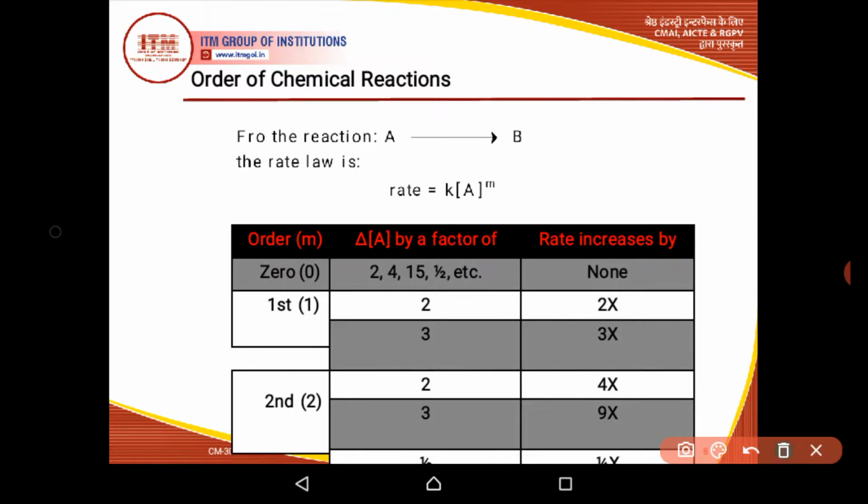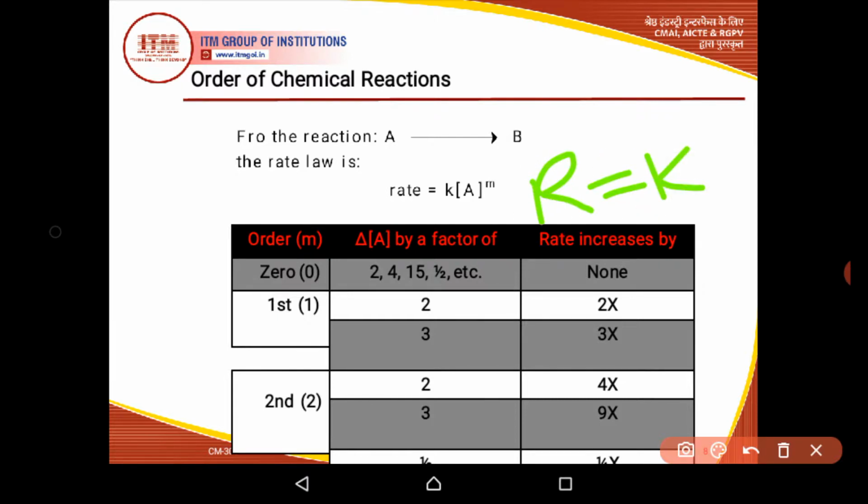It means when there is no concentration term, in the condition when the value of m is 0, the rate can be written as rate equal to k, because [A] to the power m, if m is 0, will be 1.